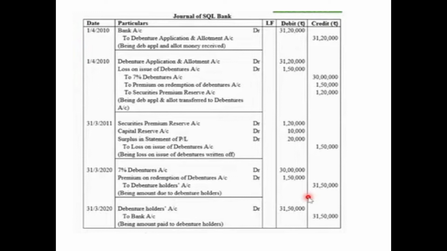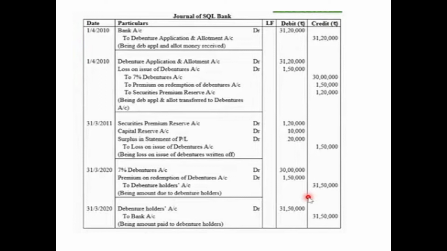Now since it is a banking company, no DRR will be created, no DRI will be done. So it is a very simple question, we'll simply pass the due entry on the date of redemption, that is 31st March 2020, and we know that the debentures are redeemed at a premium. So we'll pass the entry: 7% debentures account debited with the face value, that is 30 lakh. Then premium on redemption of debentures account will be debited, which was credited at the time of issue to set aside a certain amount of money, that is the amount of premium to be repaid at the time of redemption, 1,50,000, to debenture holders account with the amount including the premium, that is 31,50,000.